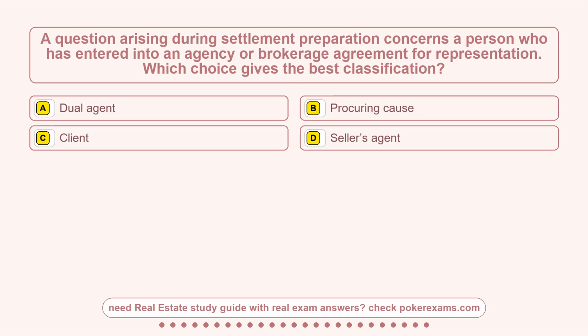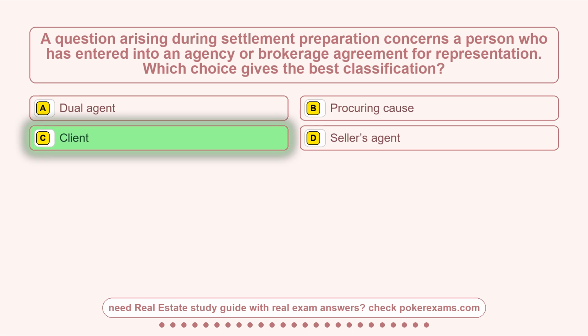Question 14. A question arising during settlement preparation concerns a person who has entered into an agency or brokerage agreement for representation. Which choice gives the best classification? Option A, dual agent. Option B, a procuring cause. Option C, client. Option D, seller's agent. The correct answer is option C.